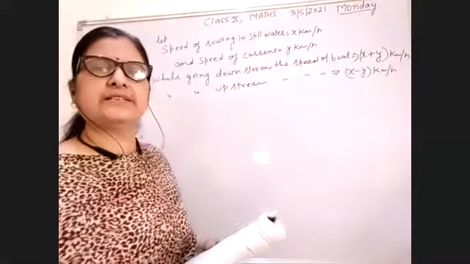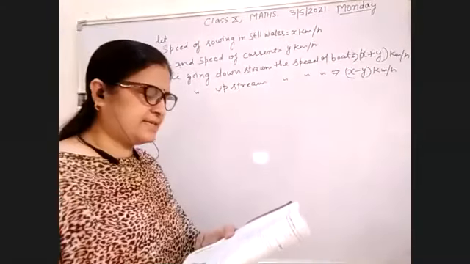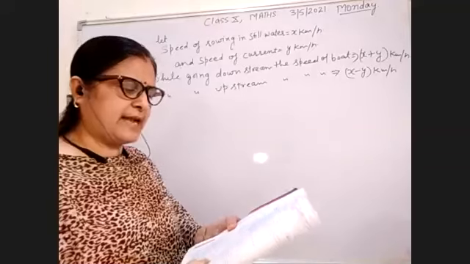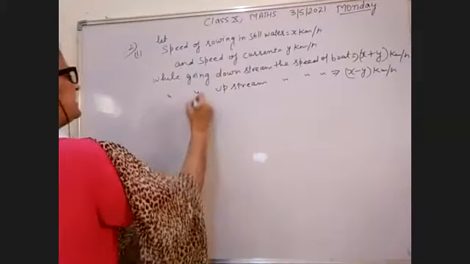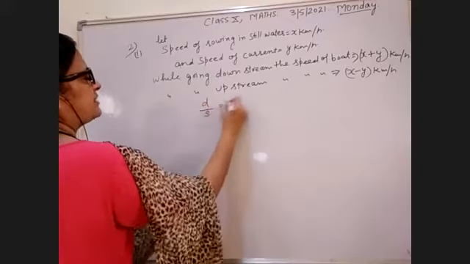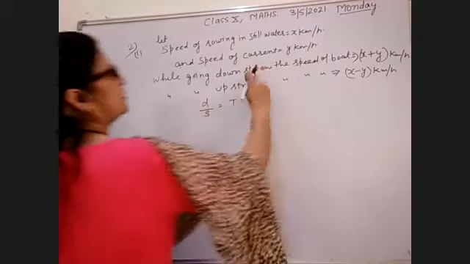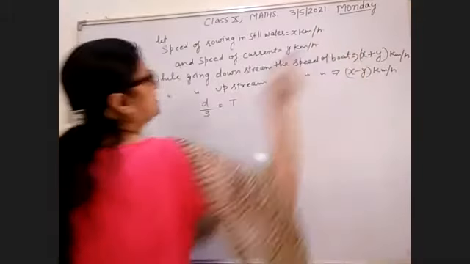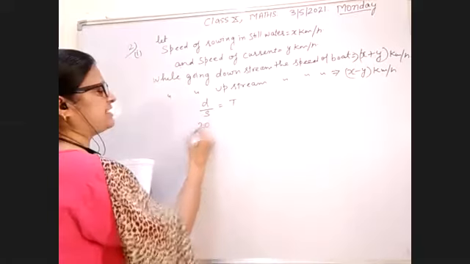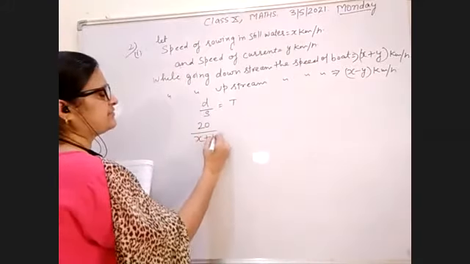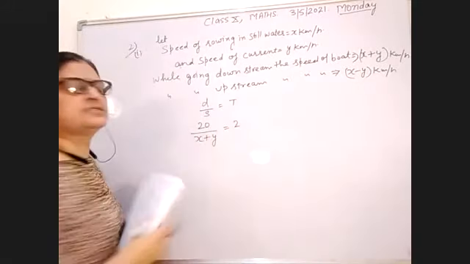Now, in the first case, you have given the distance 20 km and time taken 2 hours. So you will write down distance upon speed equal to time taken. While going downstream, the speed of the boat equal to x plus y. So distance is given 20 and speed is given x plus y and time taken is 2 hours.